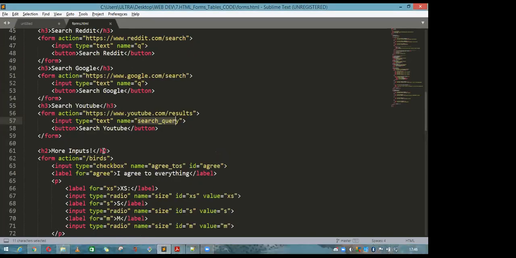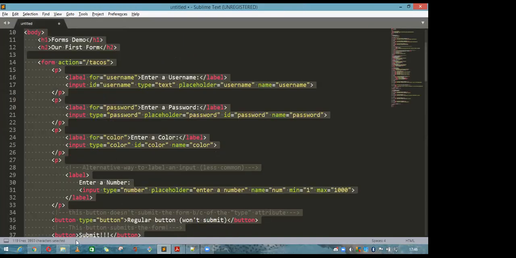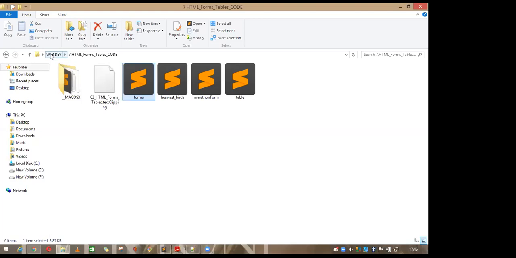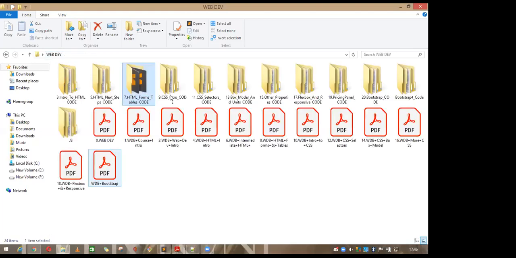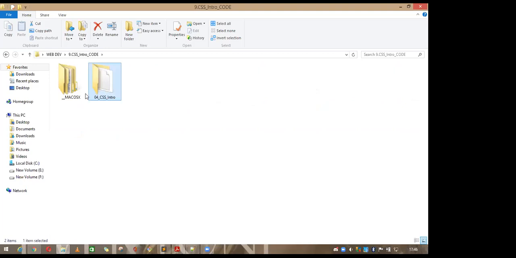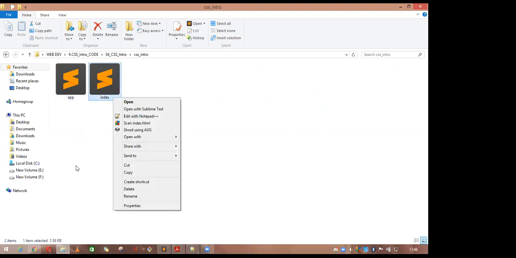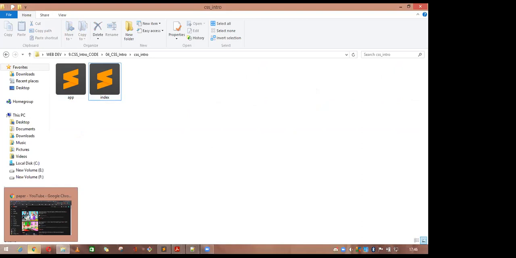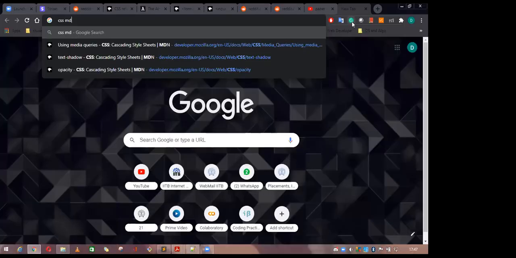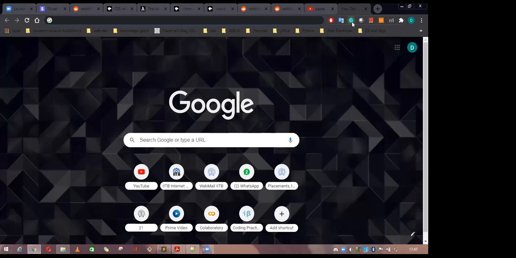Okay. So this is all about the HTML, and quickly come to the CSS, and let me show you the CSS part. So this is our first CSS introduction. I will show you only the basics, and you can easily identify. Main thing you have to search. Here you go, go here and search CSS MDN, or directly you can write MDN. I will show you how to search the CSS after this one.